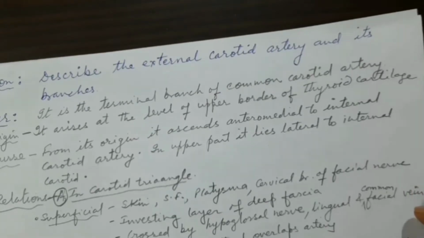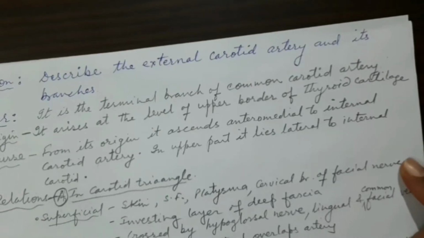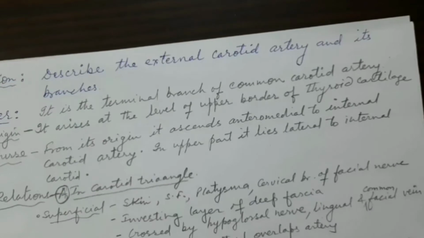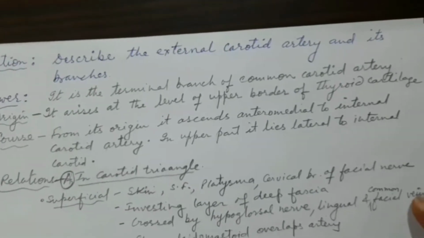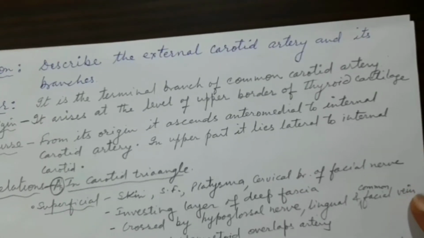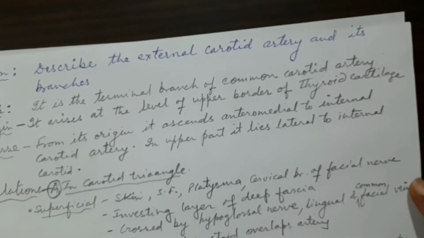After its origin, at the level of the upper border of the thyroid cartilage, it ascends anteromedial to the internal carotid artery. So first it lies anteromedial to the internal carotid artery in the carotid triangle, and as it goes up it becomes anterolateral to the internal carotid artery.